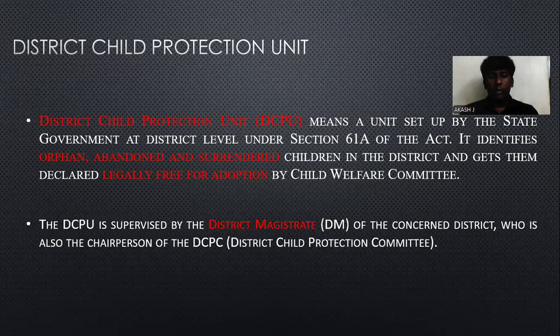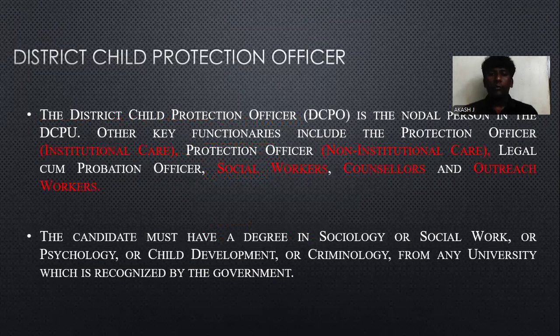The DCPU is supervised by the district magistrate of the concerned district, who is also the chairperson of the District Child Protection Committee. So then let's see about the District Child Protection Officer. The officer is a notable person and has a key function in institutional care and non-institutional care, and works with the legal cum probation officer, social workers, counselors, and outreach workers.